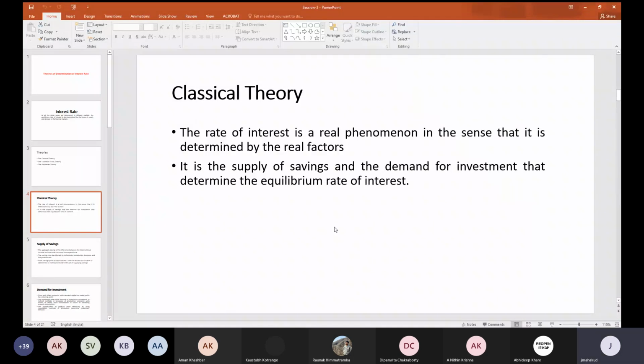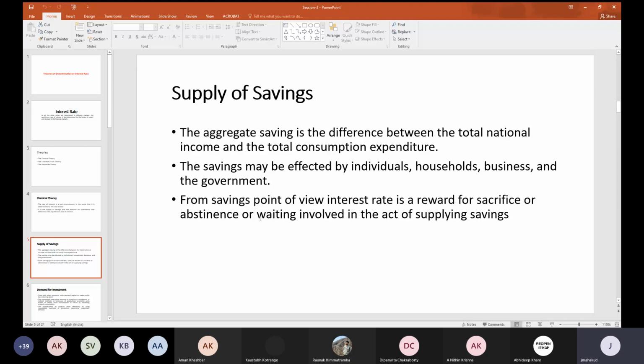In the general case, remember we are talking about interest rate determination in the aggregate sense. Whenever you talk about the supply of savings, where do the savings come from, from the aggregate economic or country perspective? Saving is basically your total income minus the total expenditure.